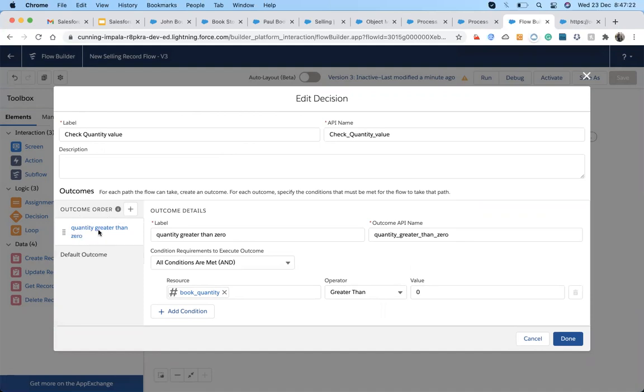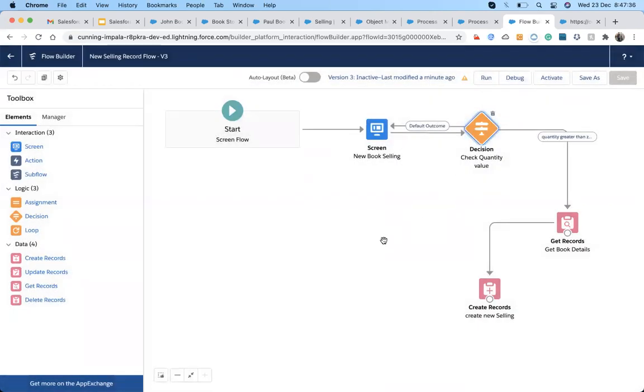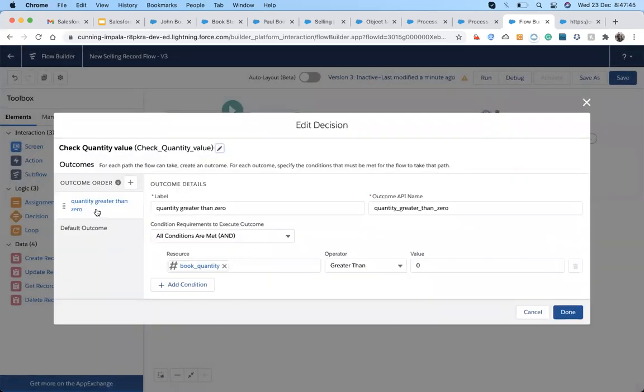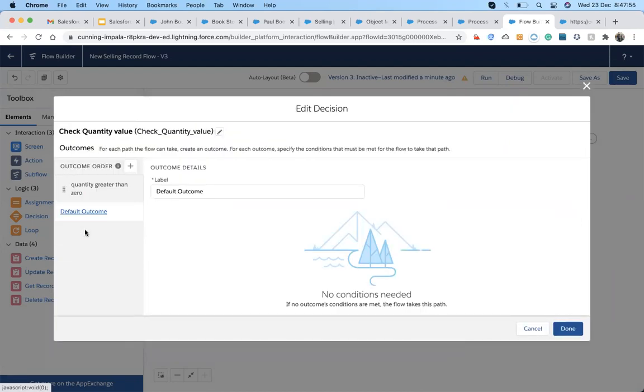The important thing is, I can add as many conditions up here, means on the basis of different conditions, it will move to a different section. Suppose I add some more conditions, so on the basis of that, if you have some more patterns, it will go here, there, and anywhere. It's similar to coding, where we decide if quantity is greater than 0, then do that thing. If quantity is less than 0, then do that thing. And default item means whenever no condition will match.